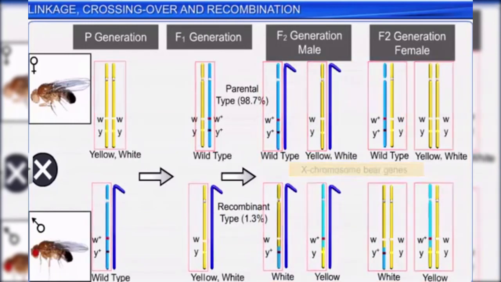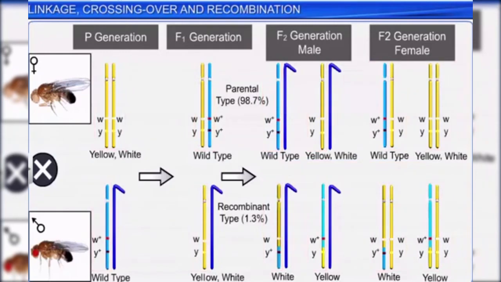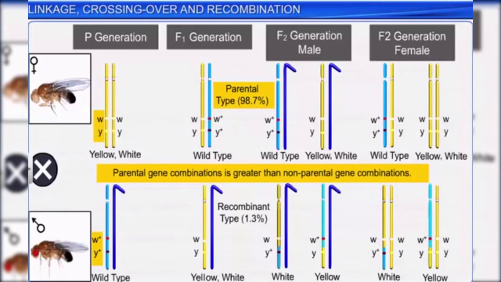Furthermore, they noticed that during a dihybrid cross, if two genes lie on the same chromosome, then the proportion of parental gene combinations, that is, y w and y+ w+ in this case, was much higher than non-parental gene combinations or the recombinant types, that is, y+ w and y w+.